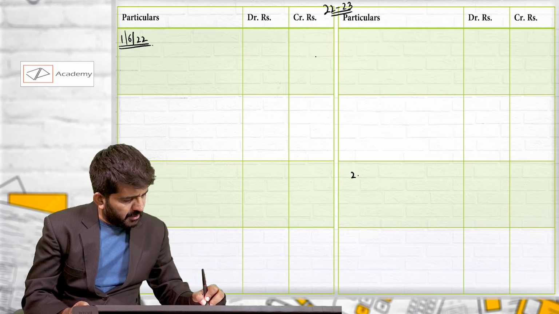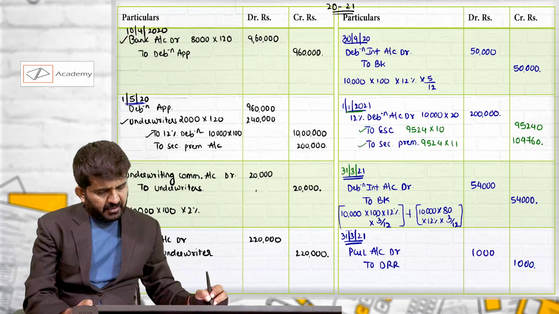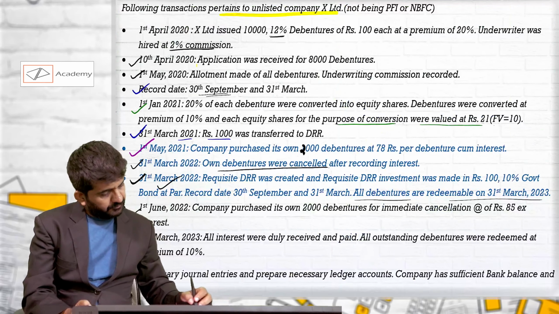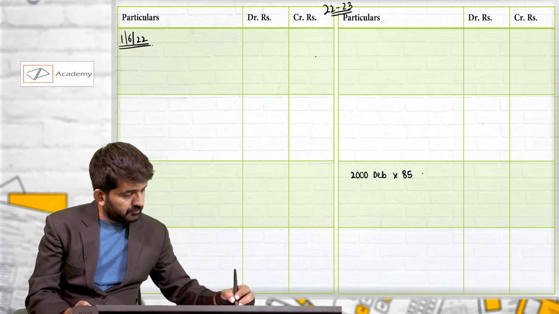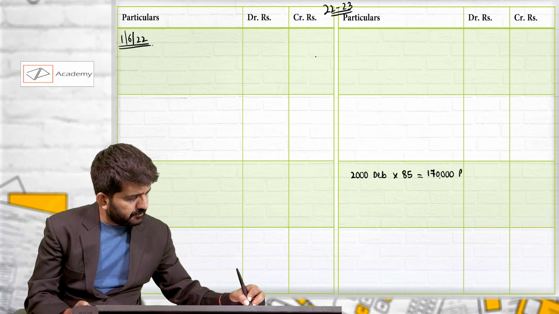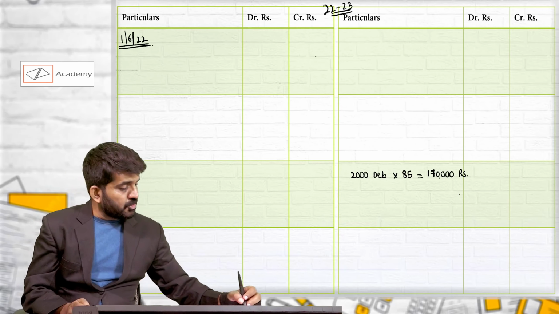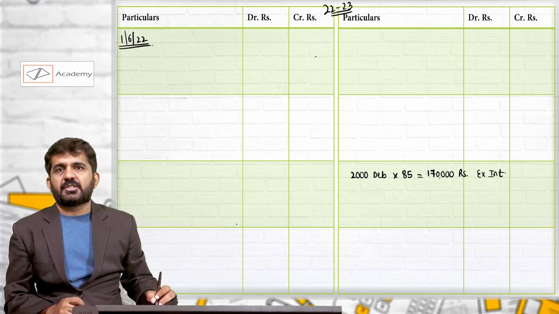How many debentures are purchased? 2000 debentures are purchased at the rate of 85. This will be 1,70,000 rupees. And this is not inclusive of interest. So this is purely for debentures.